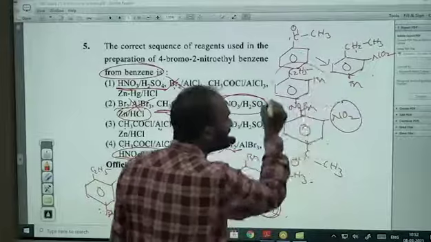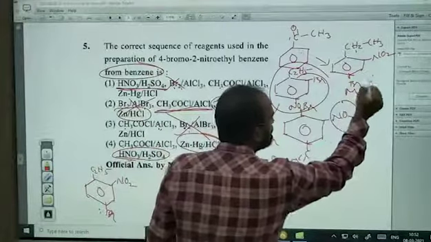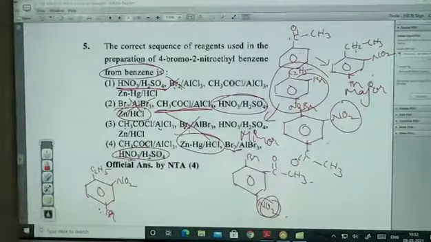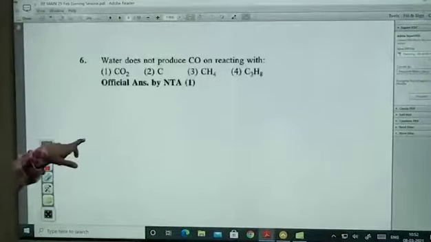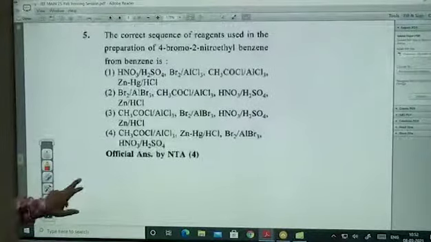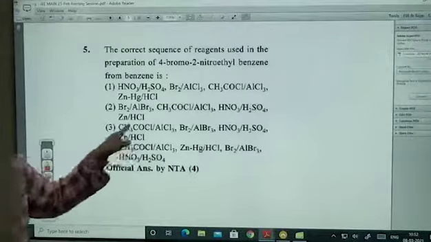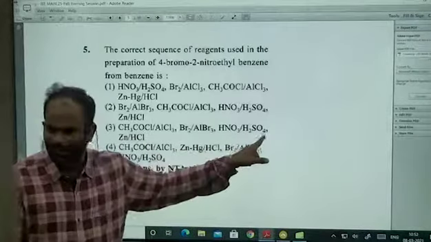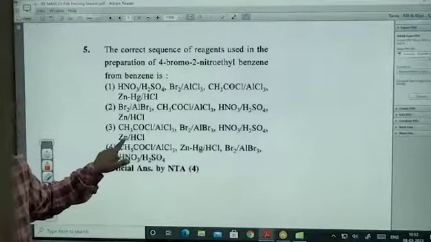This is also possible, but this is minor, this is major. One is minor and another one is major. Clear? But it is very easy when you are discussing the paper. The only point, for me, the master class here, what I feel is that this Zn/HCl identification, because here also you will get the same kind of product, but you have an NO2 group. You have an NO2 group and you are treating with the reducing agent.